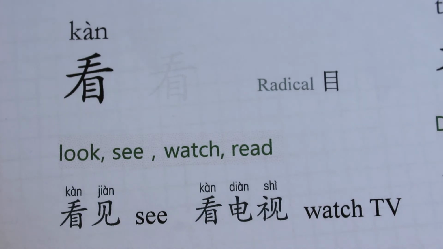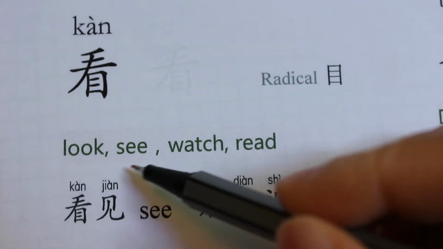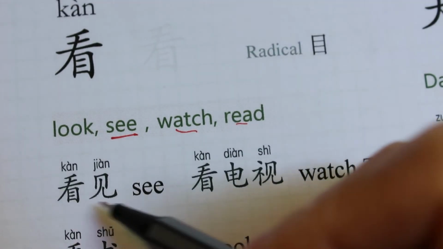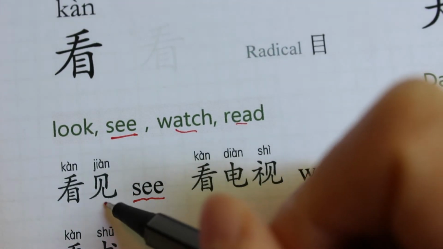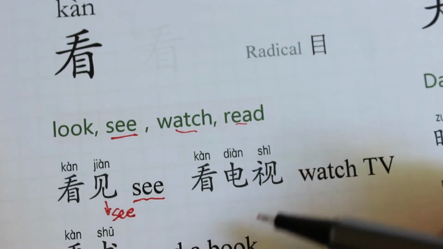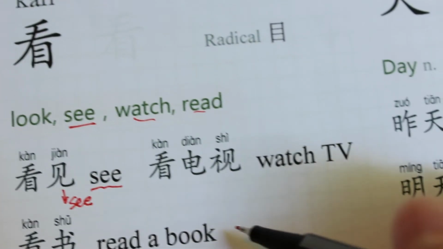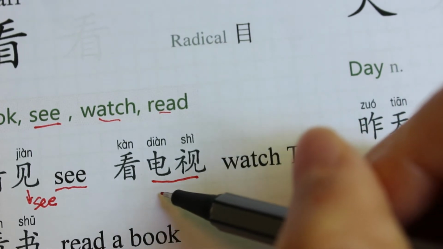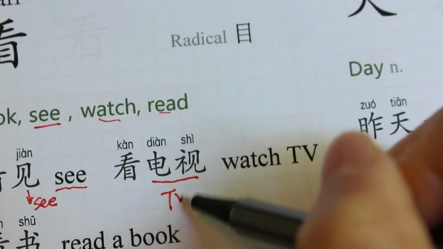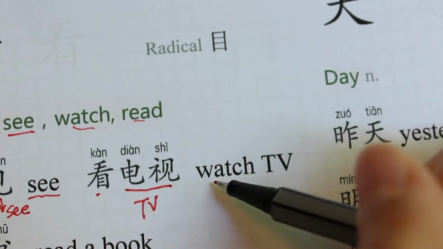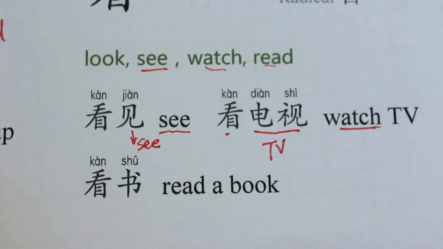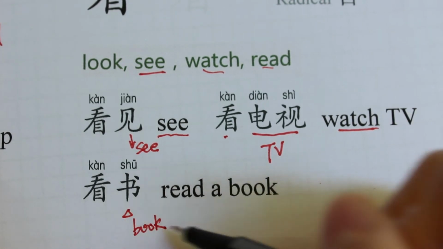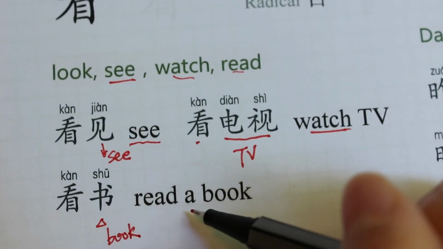The next one is 看, and it has the meaning of look and see, watch, or read. So 看见 means see. 见 also has the meaning of see. And 看电视, here 电视 means the television, TV. So 看电视 means watch TV. The next one 看书, 书 means book. So 看书 means read a book.